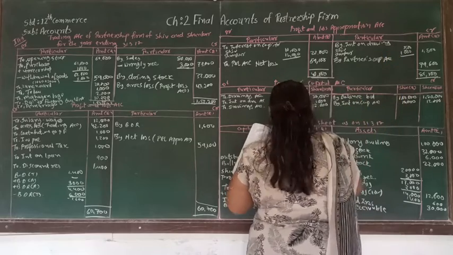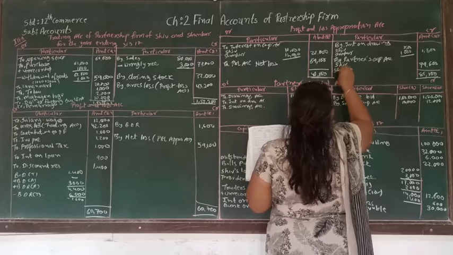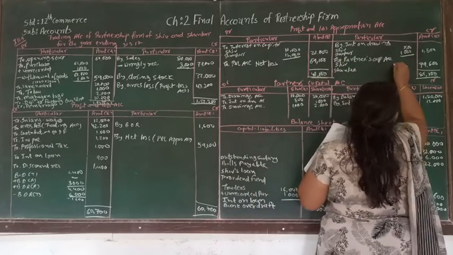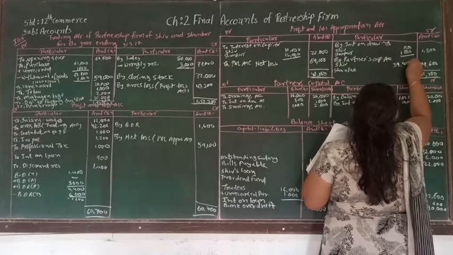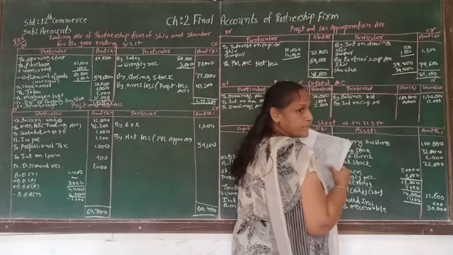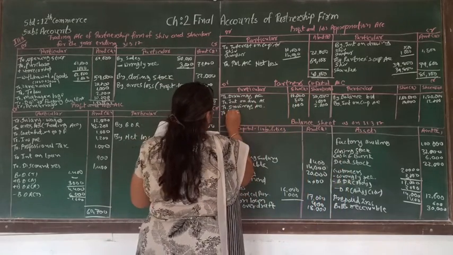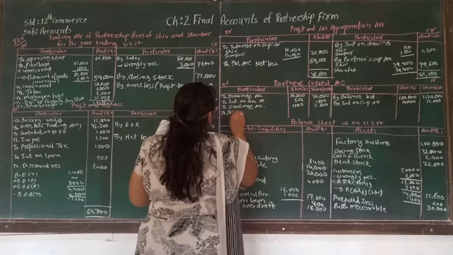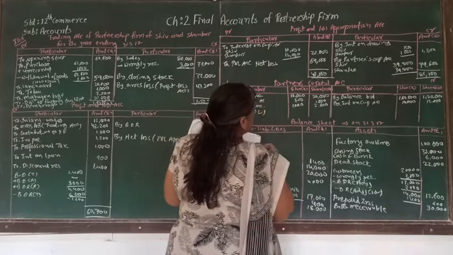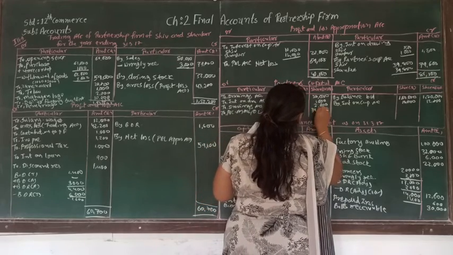Here Shiv and Shankar are going to distribute it equally, so that is 39,800 each. This is supposed to be debited to the partners capital account, profit and loss appropriation account, divisible loss. So that will be 39,800 and 39,800.